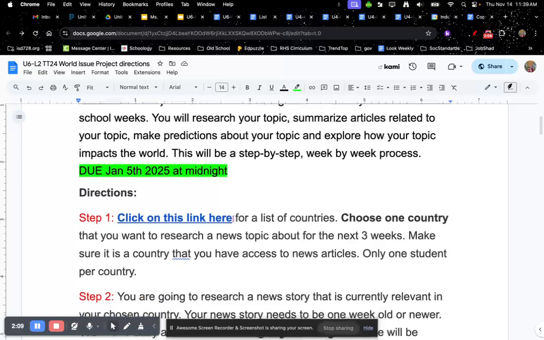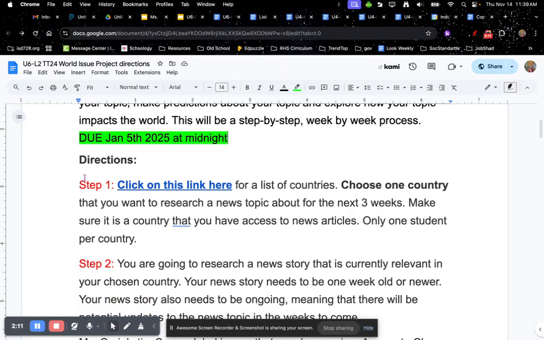All right, let's dive in. So here are the directions. Step number 1. You are going to click on this link here for a list of countries. Choose one country that you want to research a news topic about for the next 3 weeks. Make sure it is a country that you have access to news articles and only one student per country.